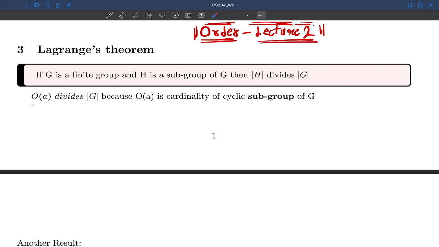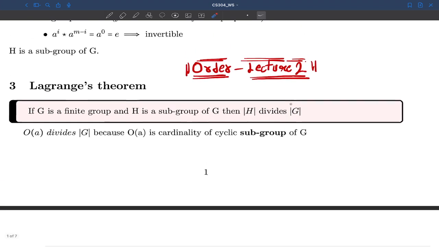Now, OA divides G. What does it mean? Why am I saying that OA divides G? Because OA, the order of A, is the cardinality of a subgroup of G. What is the cardinality of this subgroup H? That is the order of A only. Because what is the order of A? It is how many times I apply the operation on A so that I reach the identity, and to reach the identity I have to cover all the elements that are possible to generate through A, because order is the least positive integer to reach the identity.